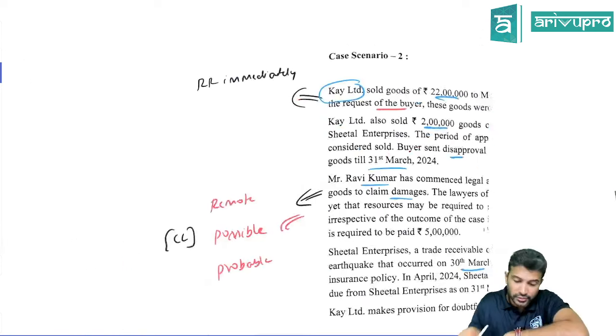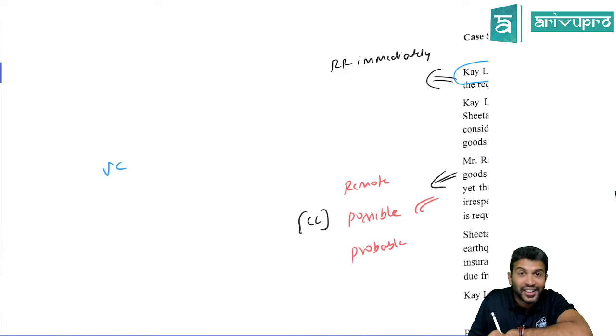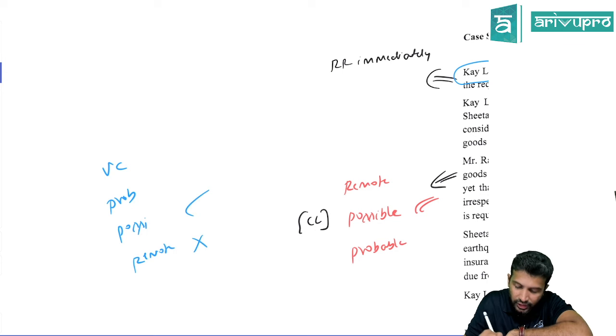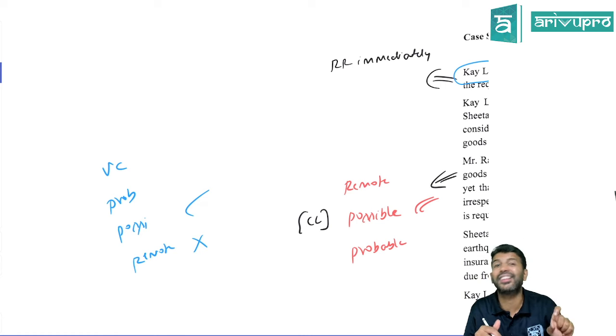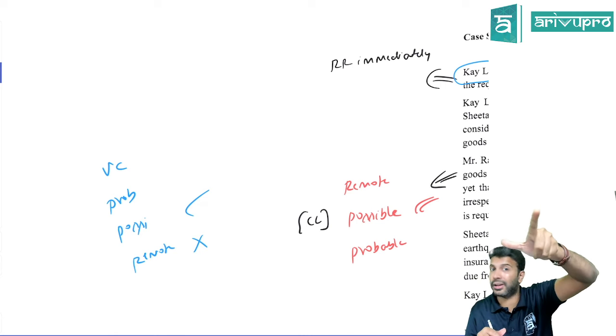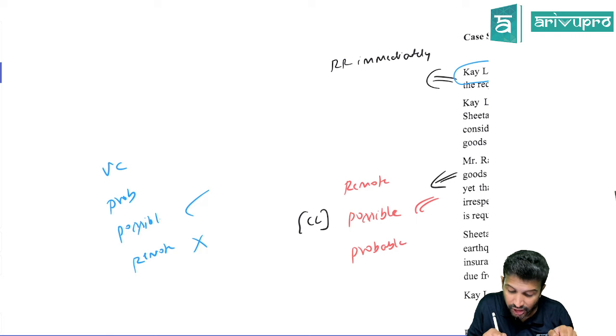We know the order. First, it is virtually certain, right? In fact, our chart book also we have discussed. Virtually certain, then it becomes probable, then it is possible, then it is what, sir? Remote. If they are saying this is not remote, immediately above that is what? Possible. That means indirectly they're saying this is a possible obligation. It's not a probable obligation, it's a possible obligation.